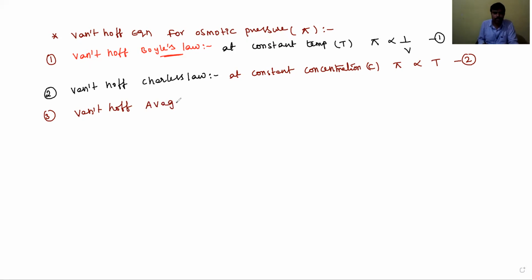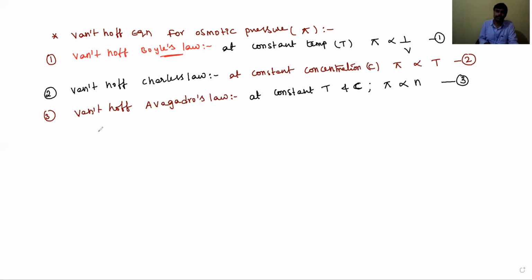Van 't Hoff Avogadro's law is nothing but at constant temperature and concentration, osmotic pressure is directly proportional to the number of moles of the solute. Okay, this is the third equation.